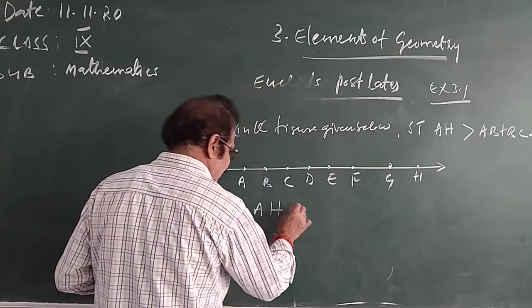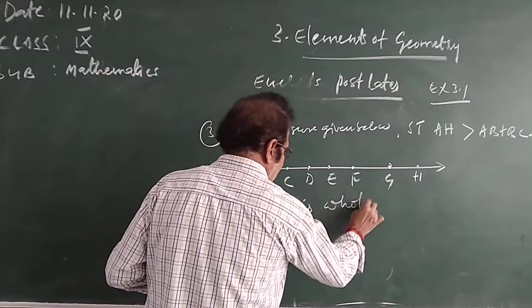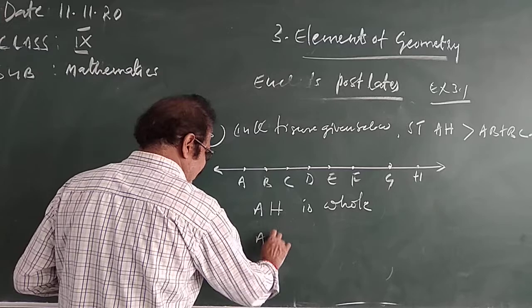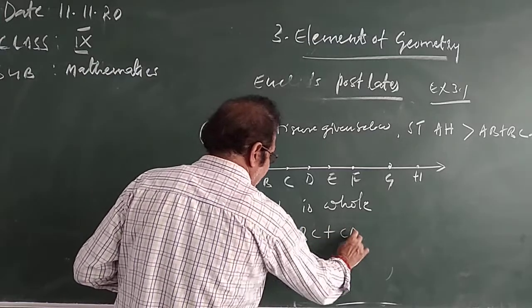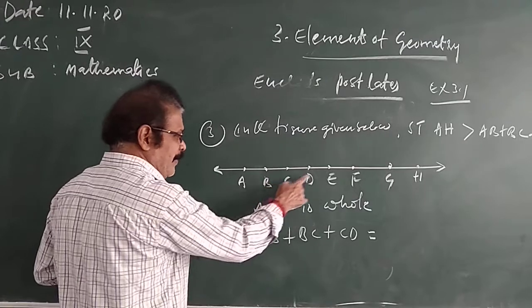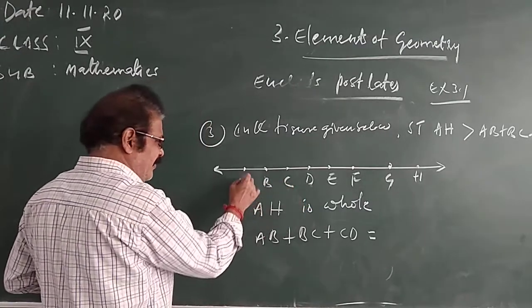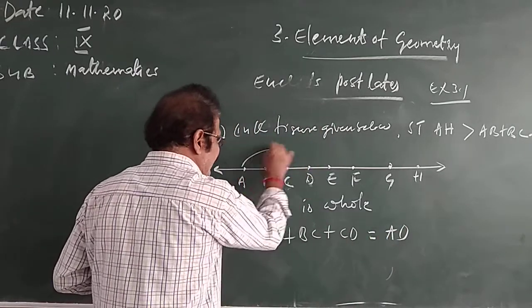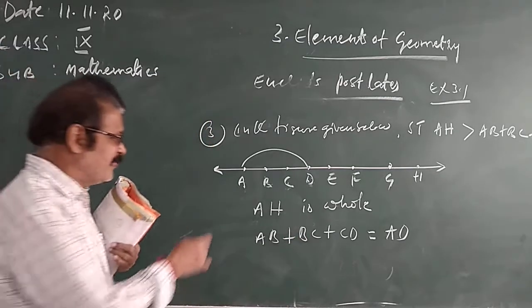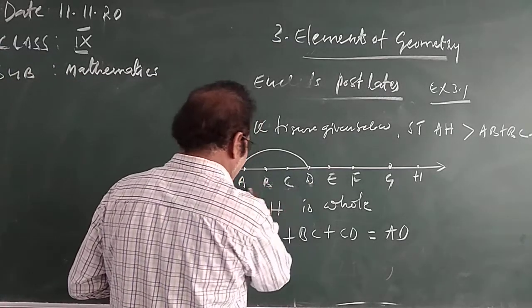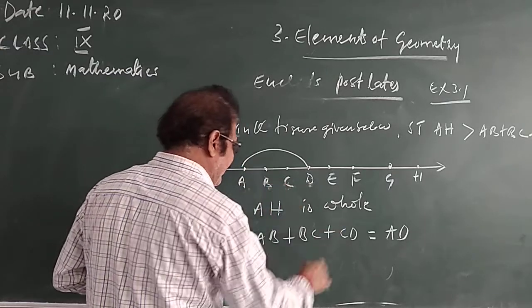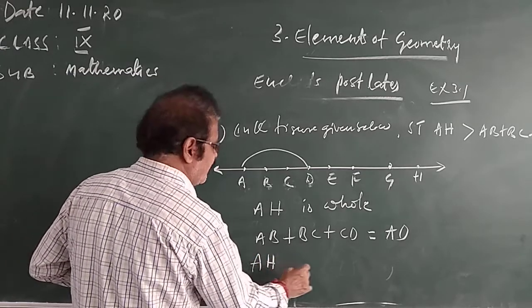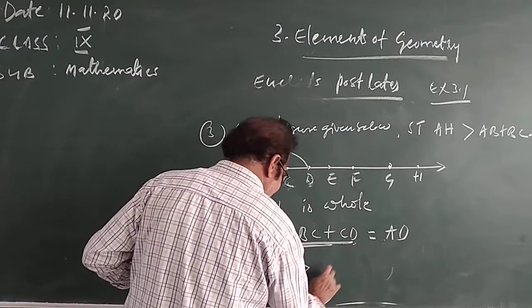What is AB plus BC plus CD? The sum of AB, BC, CD becomes AD.